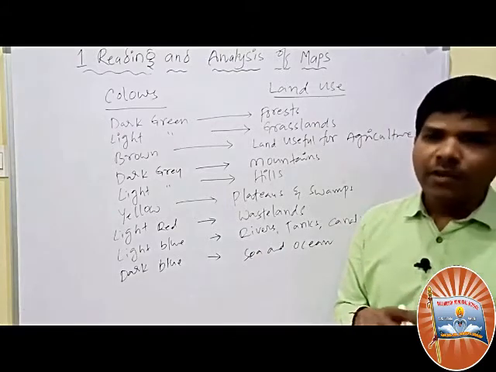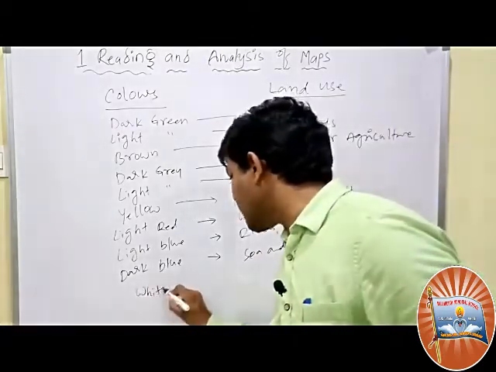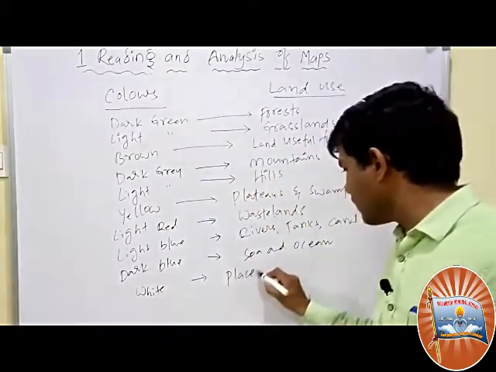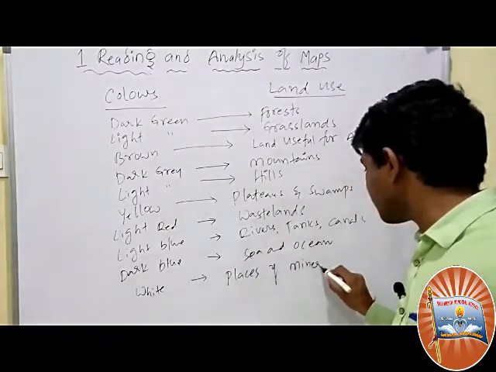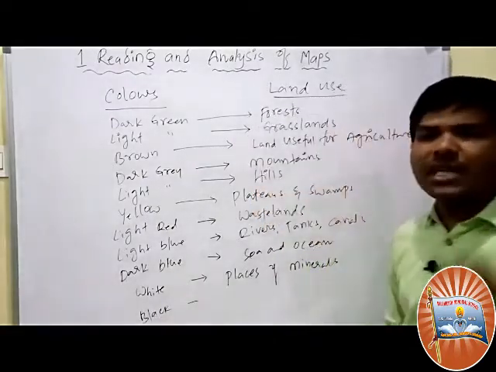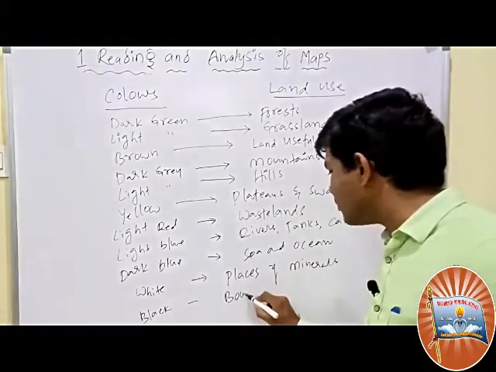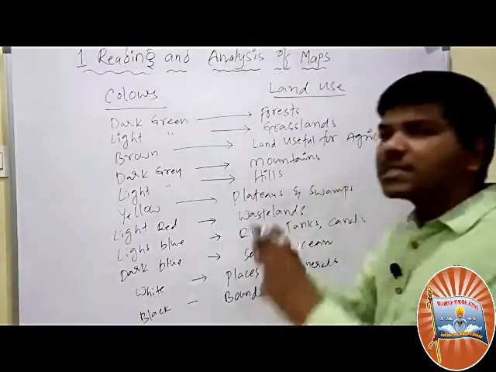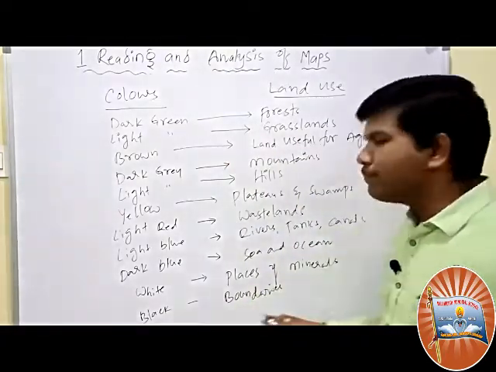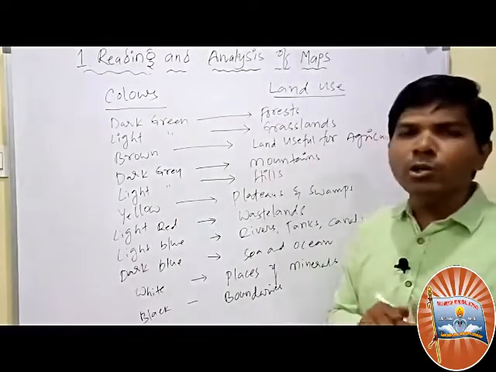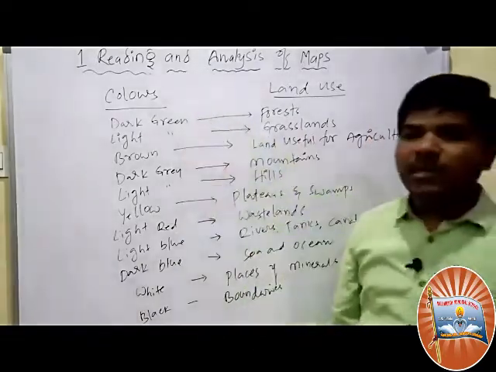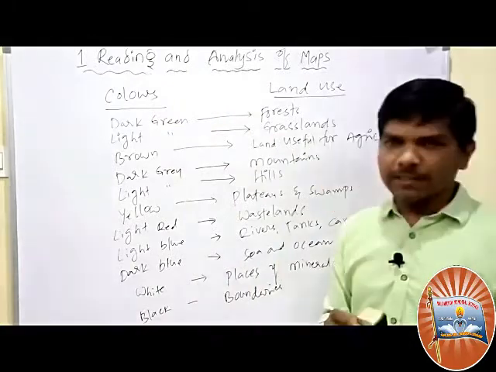Next, white color. We find this white color very rarely. White color is usually used for places where minerals are available. Next, black. Thick black color is used for boundaries, international boundaries, state boundaries, the India-Pakistan boundary, the India-China boundary. These are in black color. So these are the colors we use across the world. All the countries follow these particular colors for particular places.